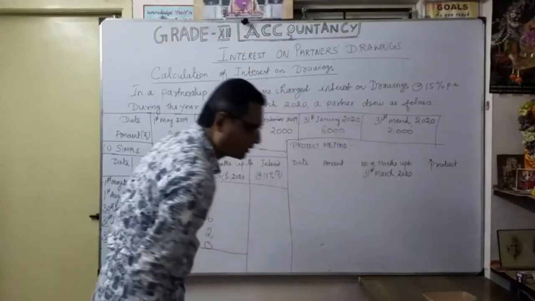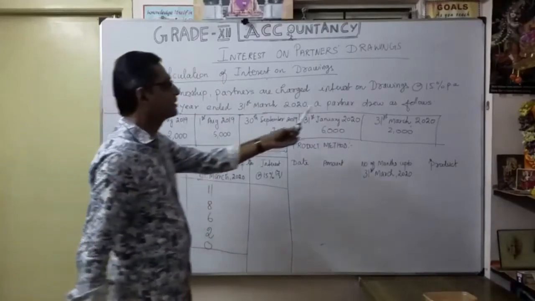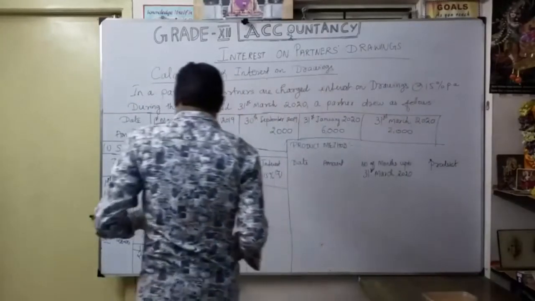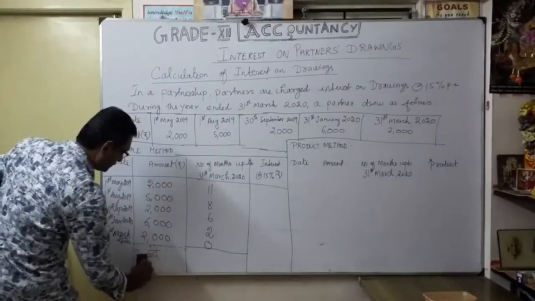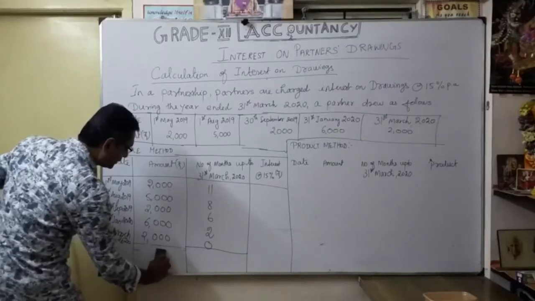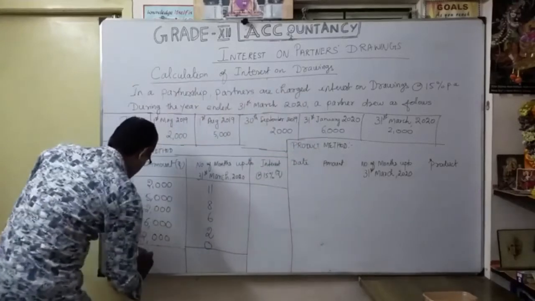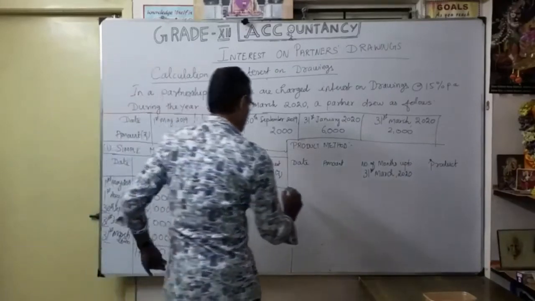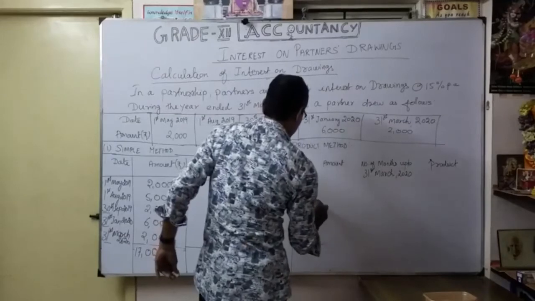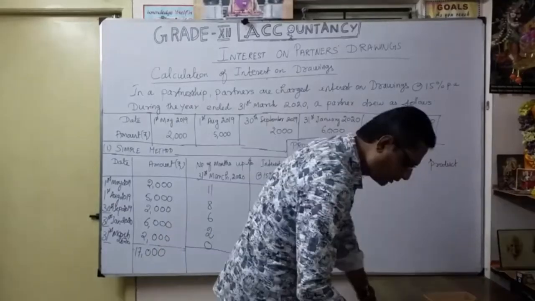So we are going to calculate 2000 into 15% into 11 by 12. Interest rate is 15% per annum. I am going to calculate the rate properly. So total drawings for the year is 17,000. For this calculation, 2000 into 15 by 100 into 11 by 12. Okay, that's the calculation I am going to do.